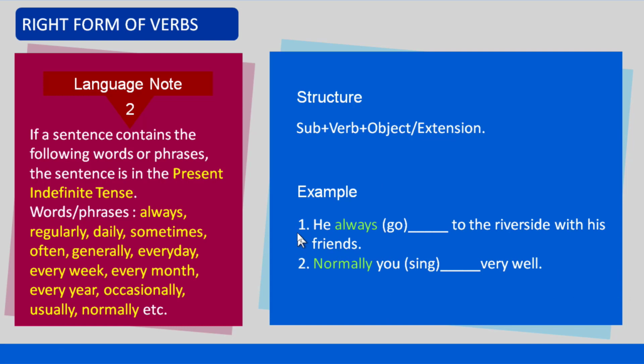Let us see examples. Number 1, he always go to the riverside with his friends. Number 2, normally you sing very well. The first example contains the word always and the second example contains normally. So these two sentences are in the present indefinite tense.